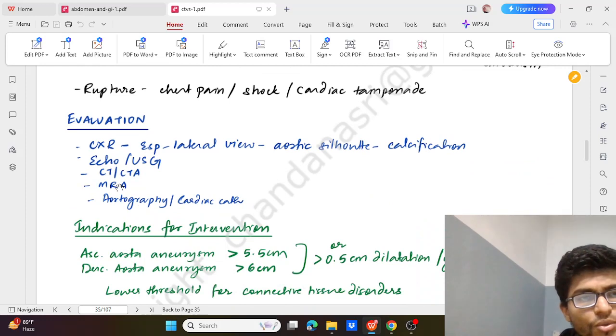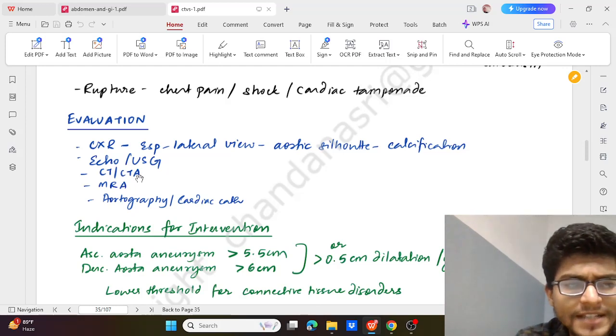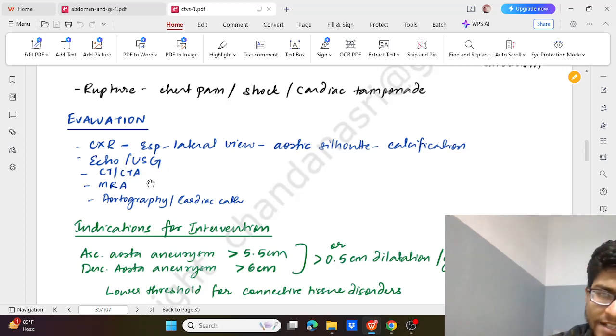Evaluation will be done through chest X-ray, ECG, which will show aortic silhouette calcification, especially in the lateral view. Echo or USG will be showing the basic defect, and CT angio and CT scan will be showing the site, extent and other details, and the calcification. Sometimes MRA can be used, and aortography and cardiac catheterization may be needed.